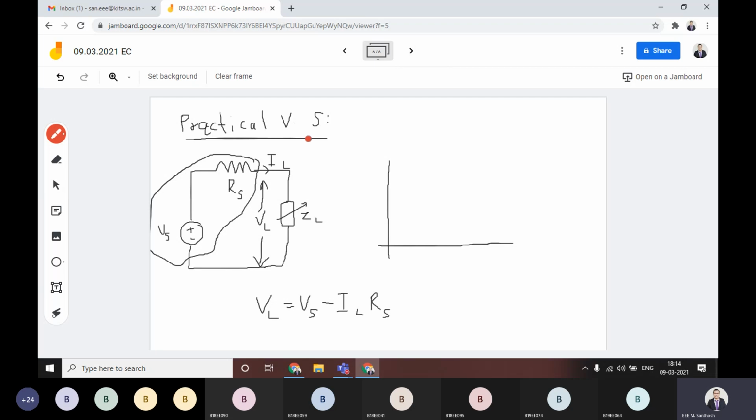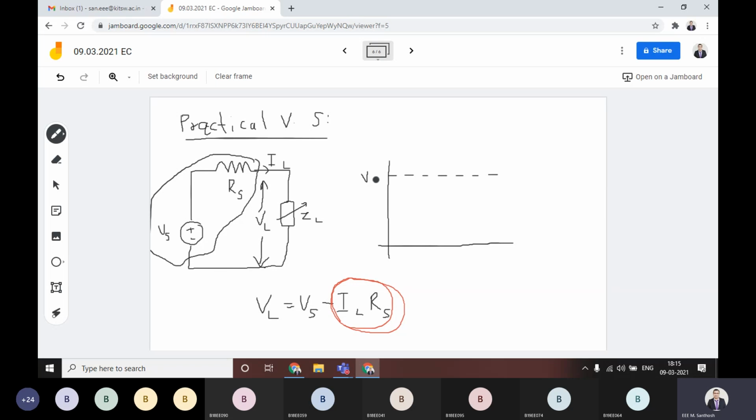But if you are talking about the practical voltage source, there is some drop, right? If you are representing this kind of a line, then in the previous case you have the exact straight line, that is the actual or practical voltage source line.